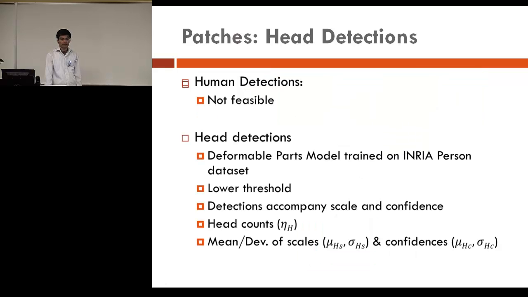So the first source is the head detections. Human detections are not feasible because they are not entirely visible. So what we do is we use DPM, deformable part model, trained on the INRIA dataset. We take the template corresponding to the head, use a very low threshold, and the detections have scales and confidences. So we count the number of people given by the head detections, and then we compute the mean and deviations of the scales and confidences. This gives a measure of how reliable our counts are in that particular patch.